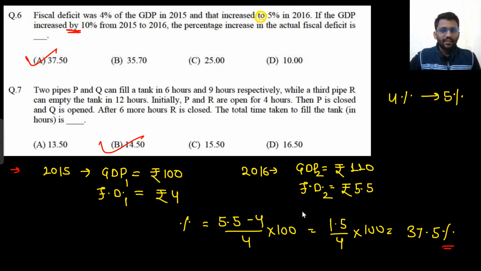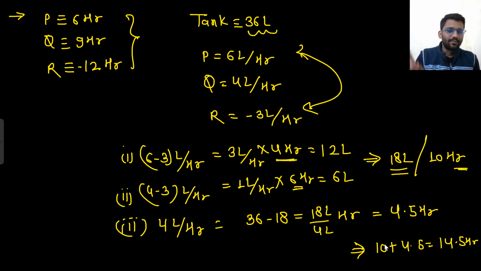P, Q, R working 6, 9, 12. Take the LCM. Okay, my tank is of 36 liters. P will give you 6 liters per hour, Q will give you 4 liters per hour, R will give you minus 3 liters per hour. That means it will take out. Initially, P and R are working. That means 3 liters per hour is being fed. So 4 hours they worked. That means 12 liters of water they gave.